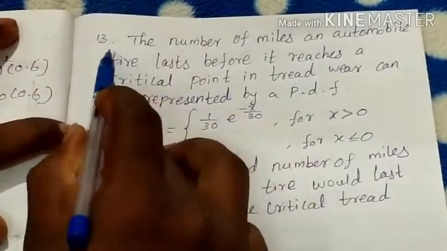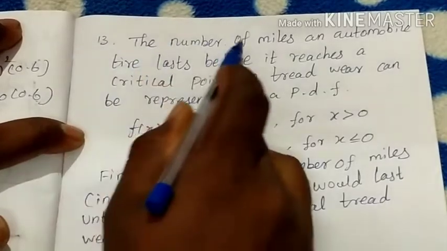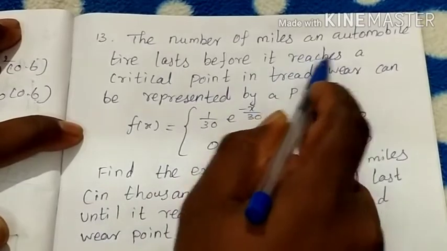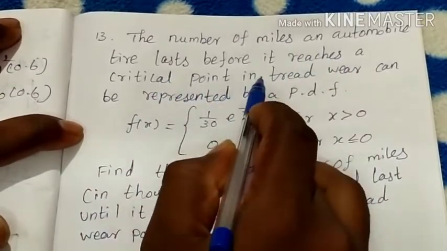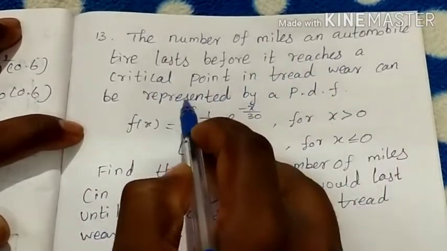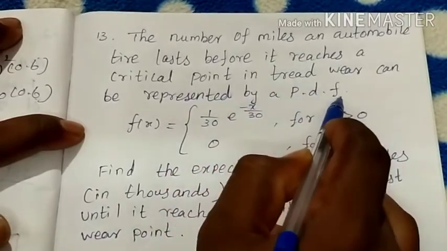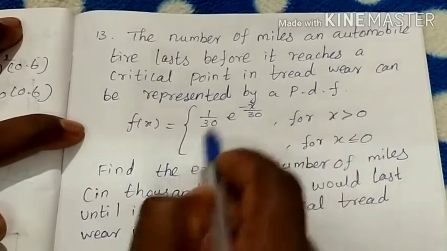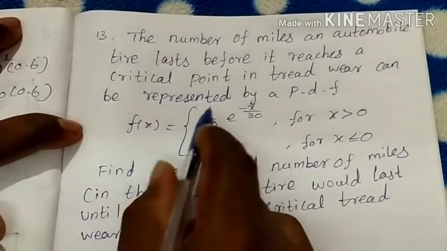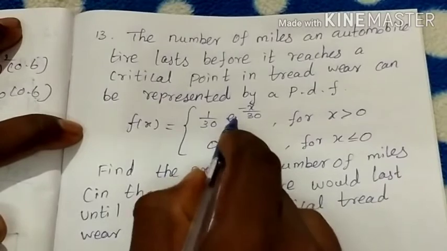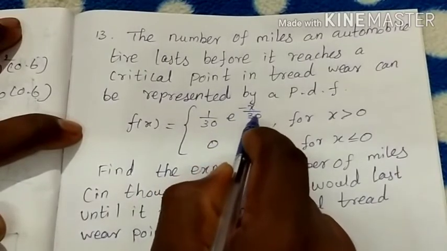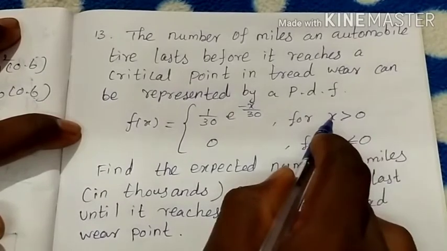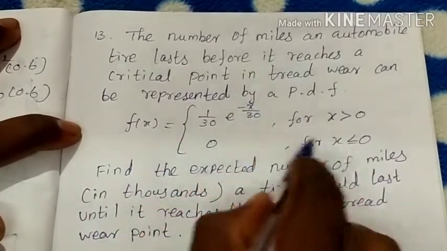Next, 13th question. The number of miles an automobile tire lasts before it reaches a critical tread wear point can be represented by a probability density function. The given function is a probability density function, f of x equals 1 by 30 into e power minus x by 30 for x greater than 0, and 0 otherwise.